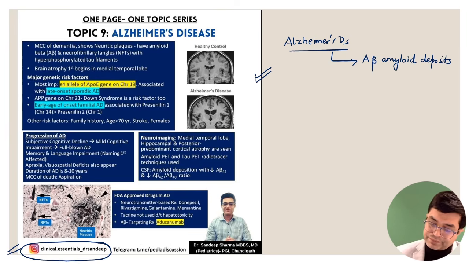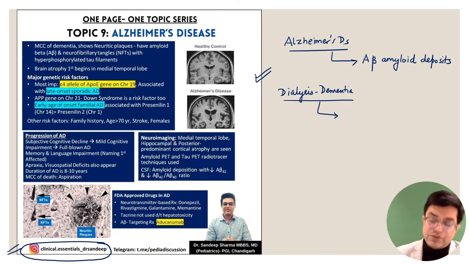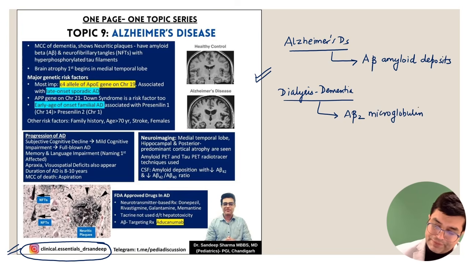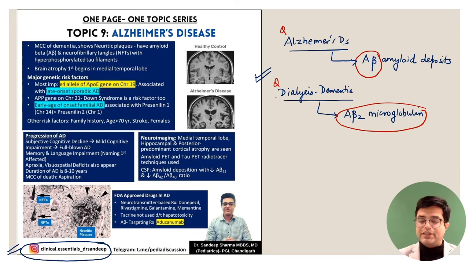And if the question says a patient with dialysis related dementia, dialysis related dementia is a rare form of dementia which occurs in chronic renal failure patients. In these patients you have A beta 2 microglobulin which is deposited, and there are MCQs on this. So A beta here and A beta 2 microglobulin here. It's a recent question also, dialysis dementia.